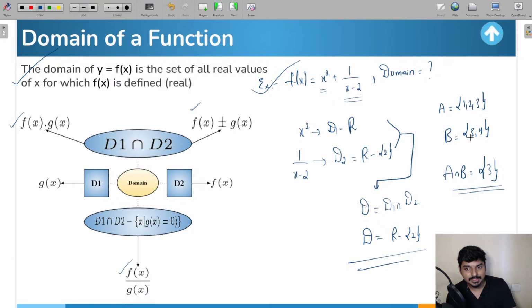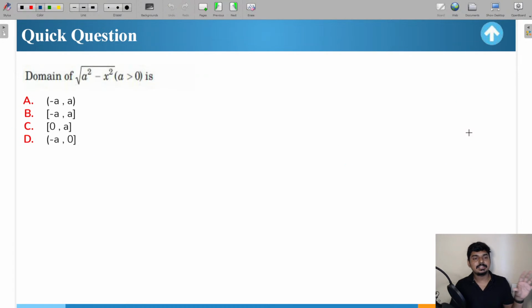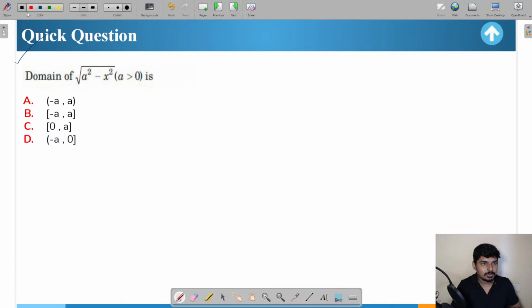Okay, now let us do one thing, everyone. Let us start discussing the next concept. What will be the domain of under root of a squared minus x squared? Guys, how do we do this one?